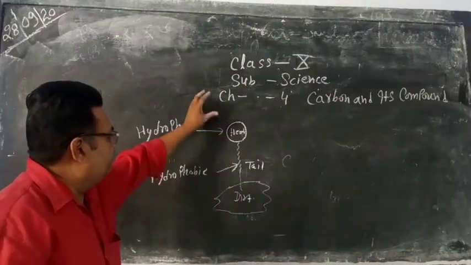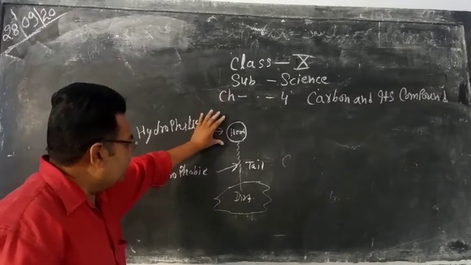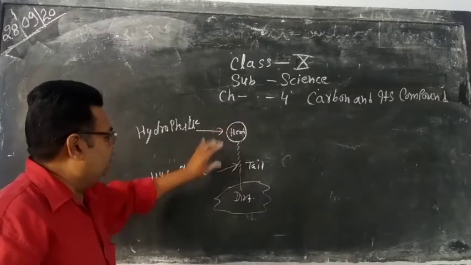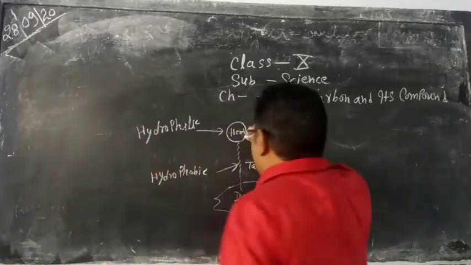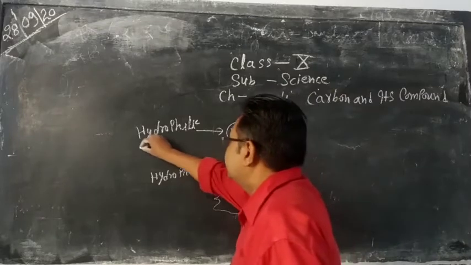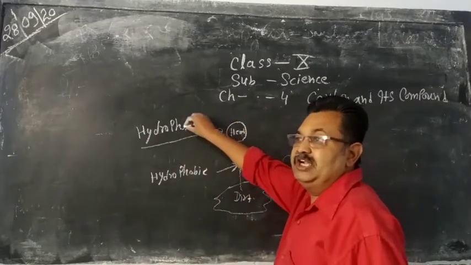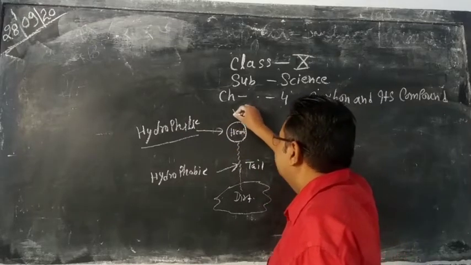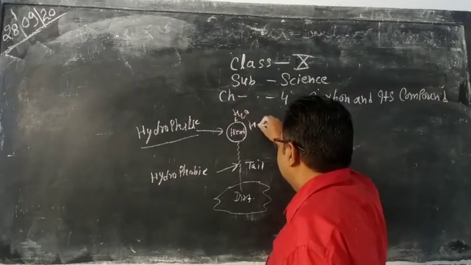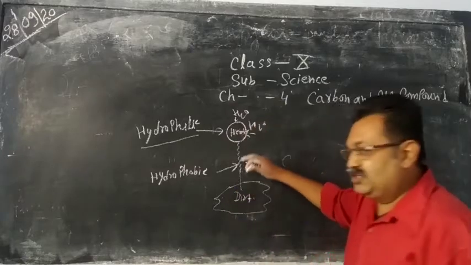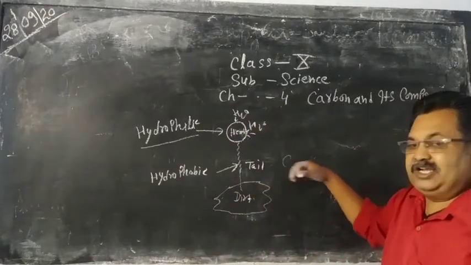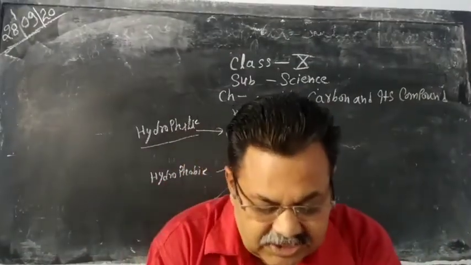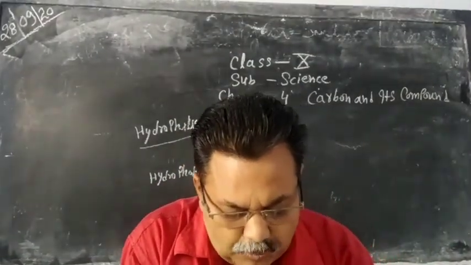Then after that we react this solution with water, then the head part of soap, which is hydrophilic in nature, meaning it is water loving, reacts with water molecules and takes dirt from the cloth and our clothes will be clean. So this is the cleansing action of soap.